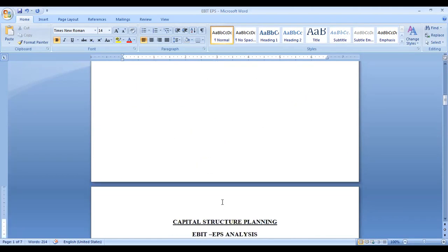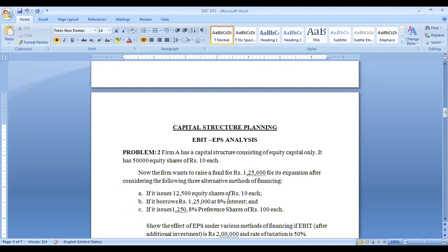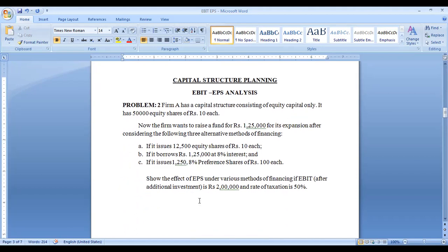In this class, we will do another problem with respect to EBIT and EPS analysis. This is the problem. I am reading the problem. A firm A has a capital structure consisting of equity capital only. It has 50,000 equity shares of 10 rupees each.